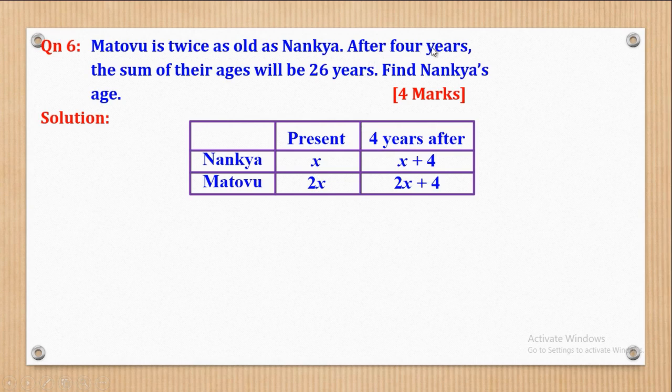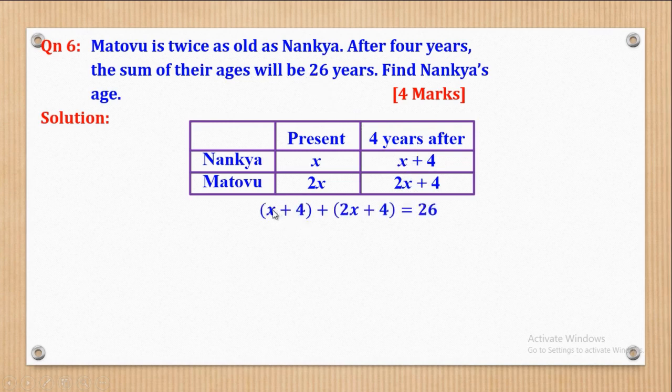Then after 4 years, it means that on Nancha's present age, you add 4 years to get the age of Nancha after 4 years. And also on Matovu's current age, you add 4 years to get the age of Matovu after 4 years. And here they say that after 4 years, the sum of their ages will be 26. What does that mean? It means that when you add this plus this, you have to get 26.